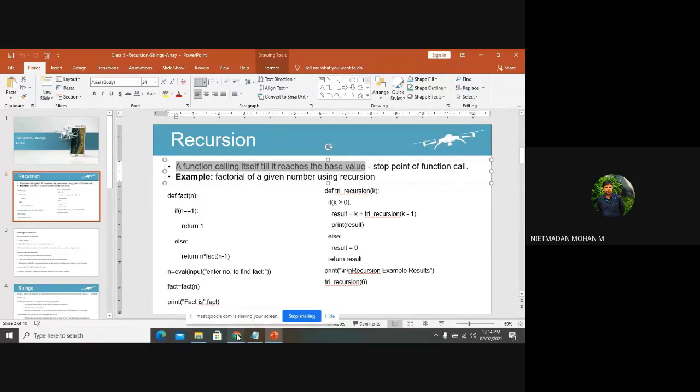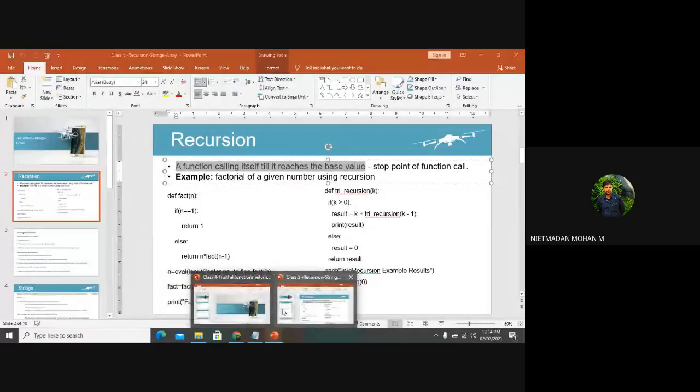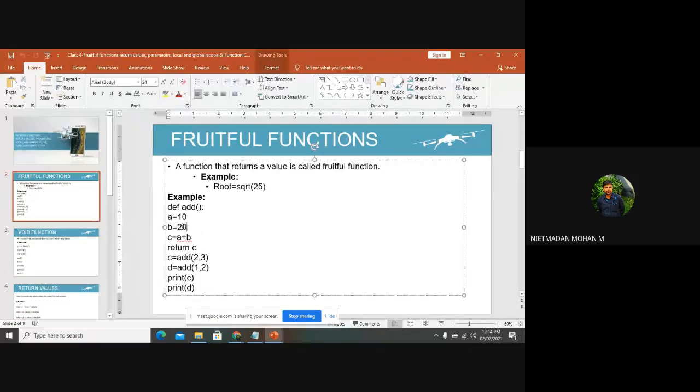So before going to the recursive function, what is meant by function? Can anyone tell me? What is meant by function? So are you able to see these lines of code? This is known as a fruitful function because it is returning a value.